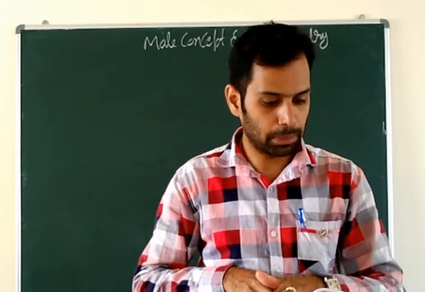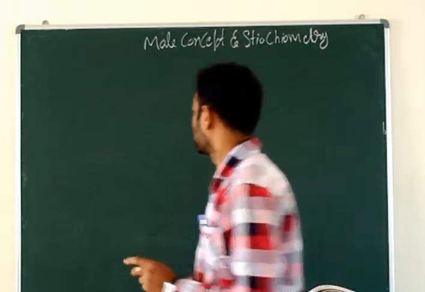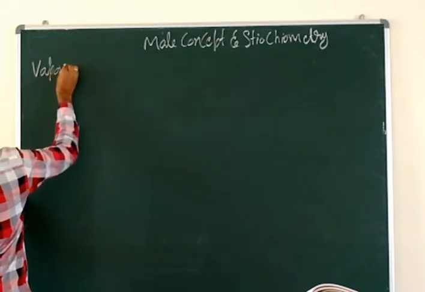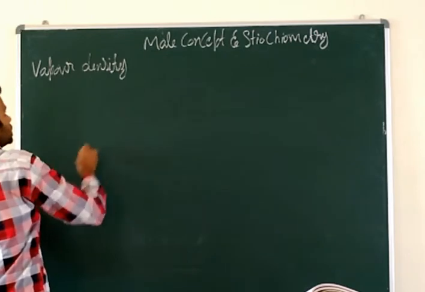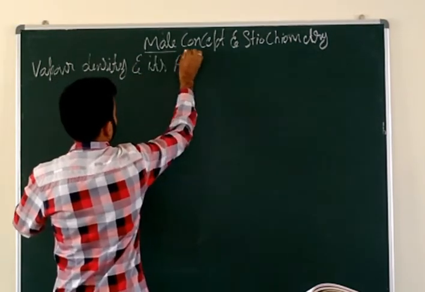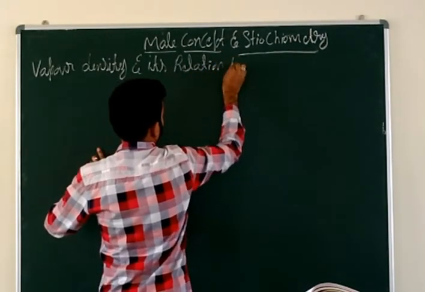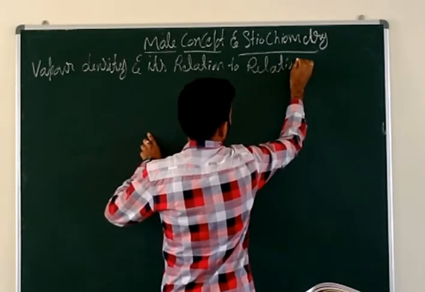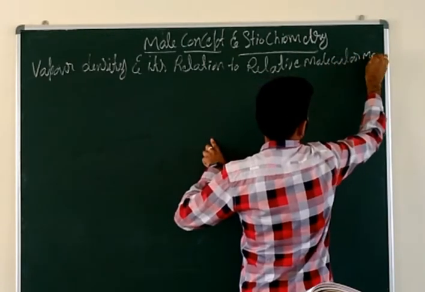So now come to the point of vapor density and its relation to relative molecular mass.